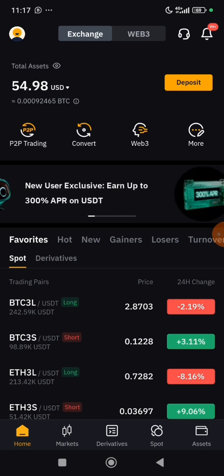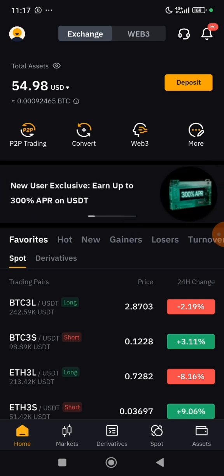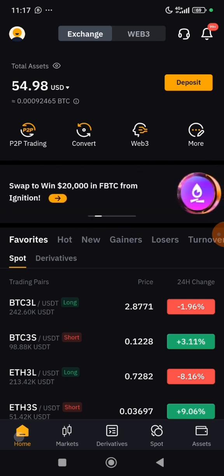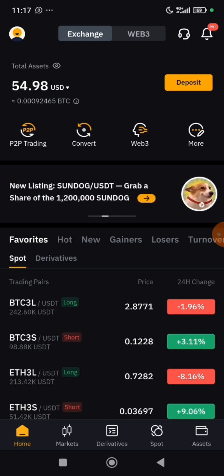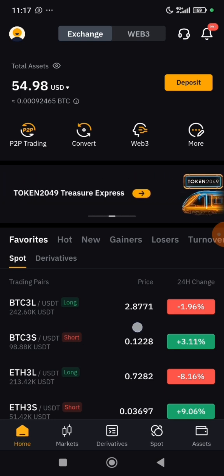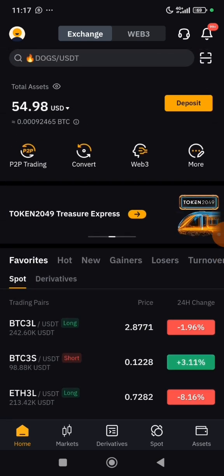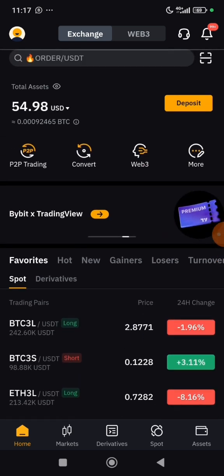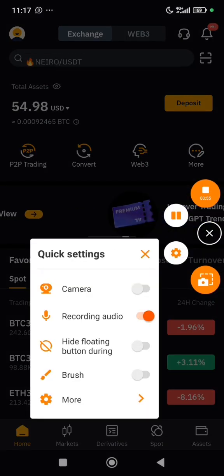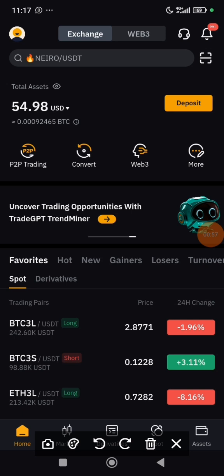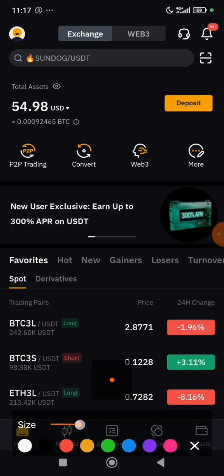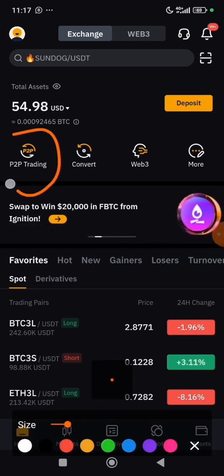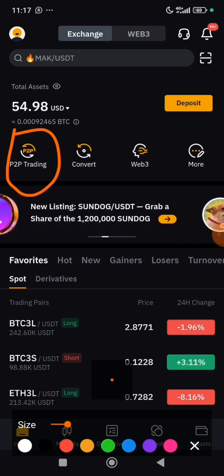Now, I would like you to look at the top left of my screen. You tap on home first on your Bybit. When it takes you to your home on your Bybit, the next thing you look at or you tap at the top left is P2P trading. Let me bring out my annotation so you see what I mean. You see where we have P2P trading. Yes, you tap on it.